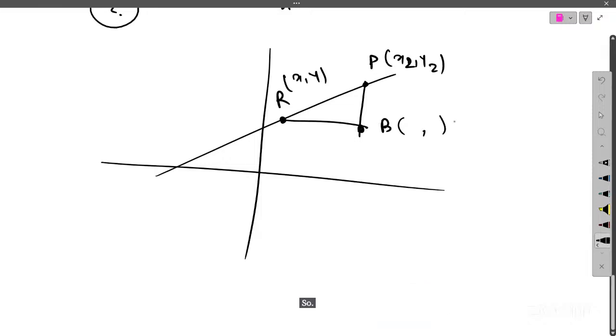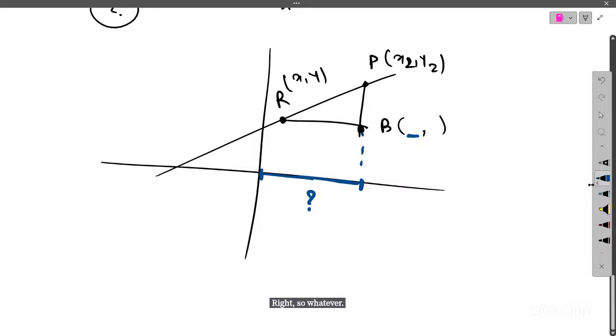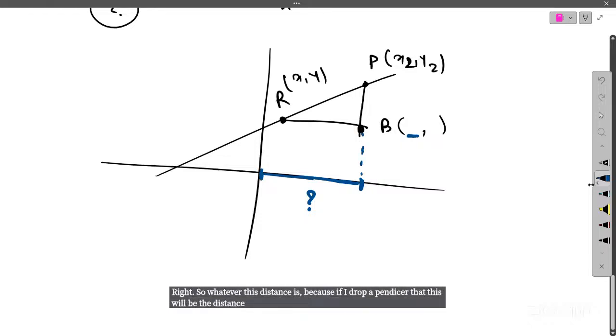So what are the coordinates? If I want to find the x coordinate of point B, I have to find this distance, right? If I draw a perpendicular here, this will be the distance covered by the point P over the x-axis.